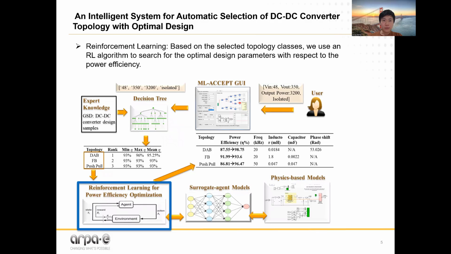Once we have the recommended topology, then we use the reinforcement learning model to search for the optimal parameters with respect to the power efficiency.